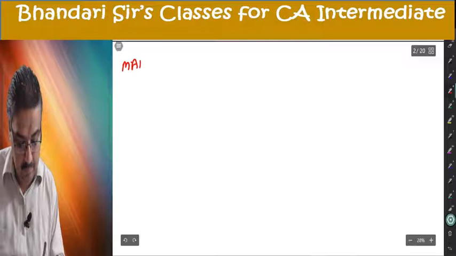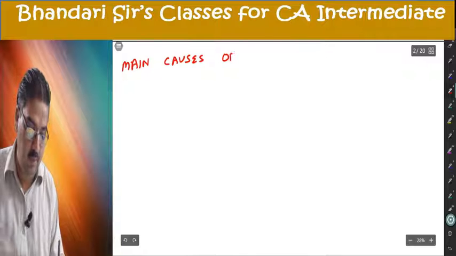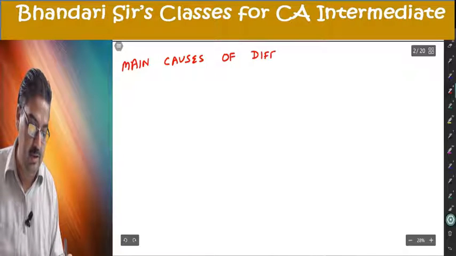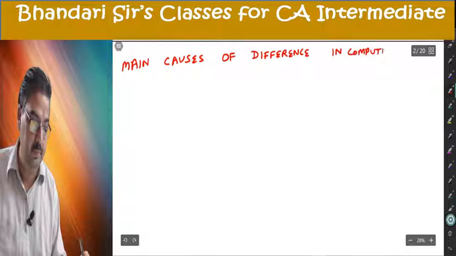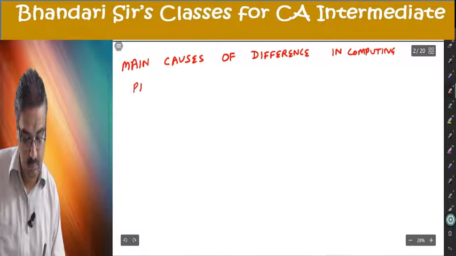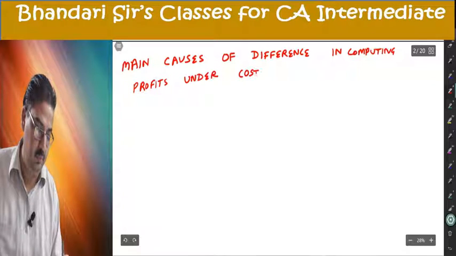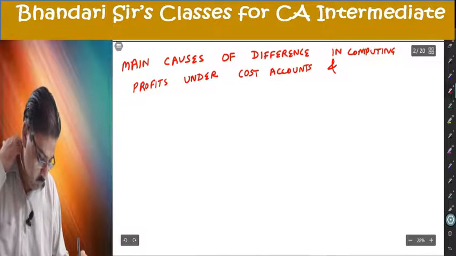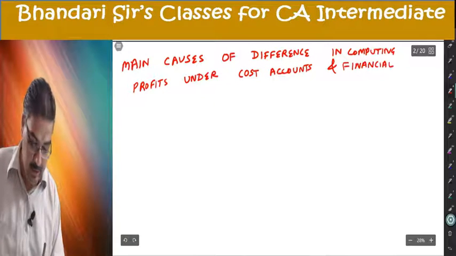Main causes of difference in computing profits under cost accounts and financial accounts.